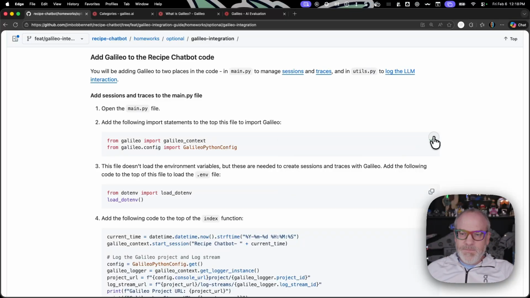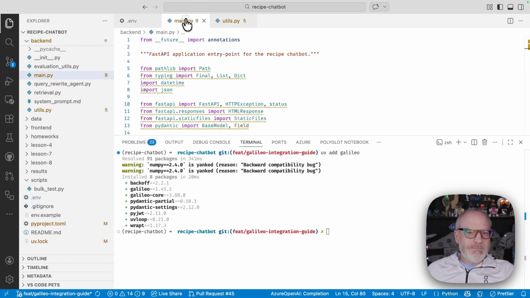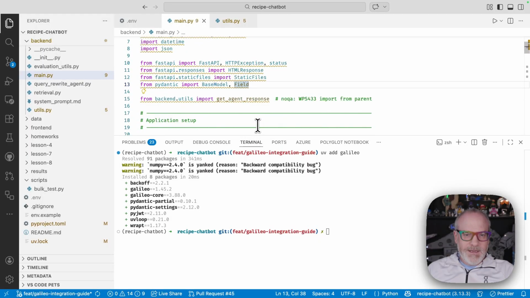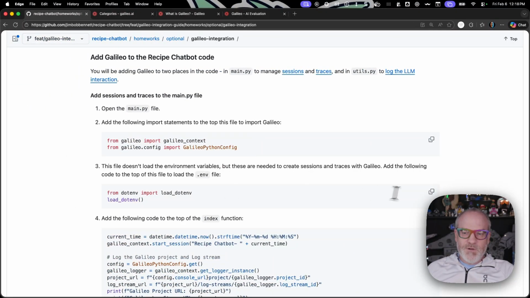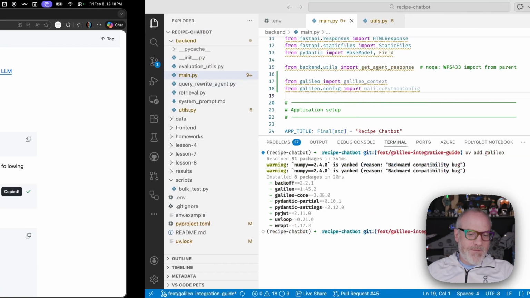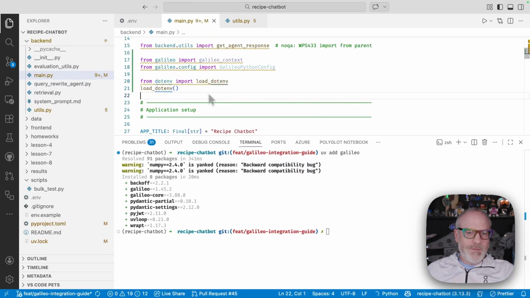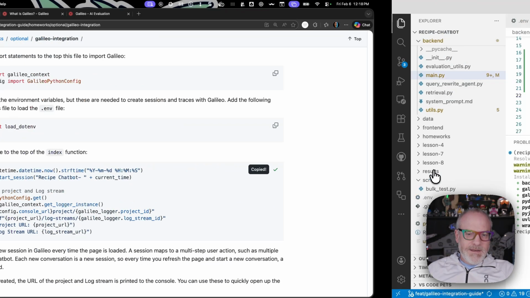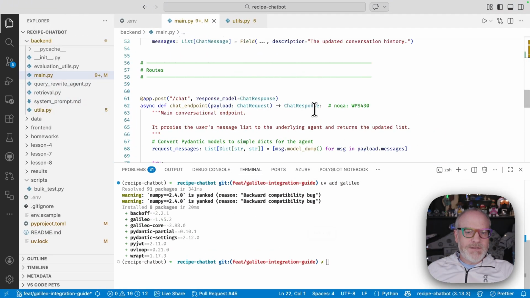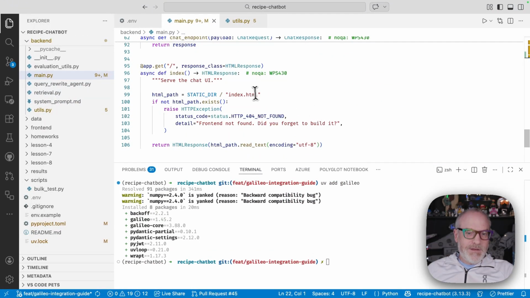So in the main file, I'm just going to do some Galileo imports at the top of the file here. And then also need to make sure we have the environment variables loaded because we need these for Galileo. So I'll just drop this at the start of the main file. Then in our index function, the index function is what's run when you load the page for the first time. So every time you load the page or you refresh the page, this index function is run.